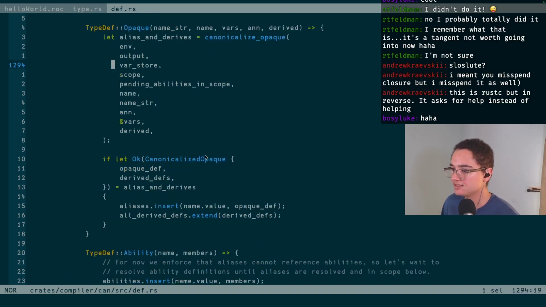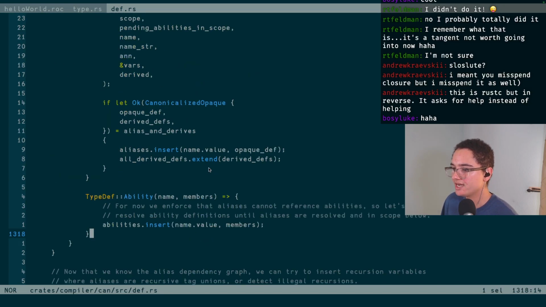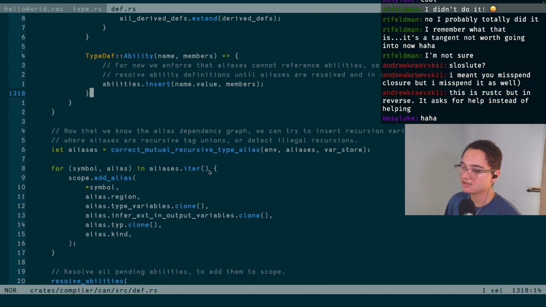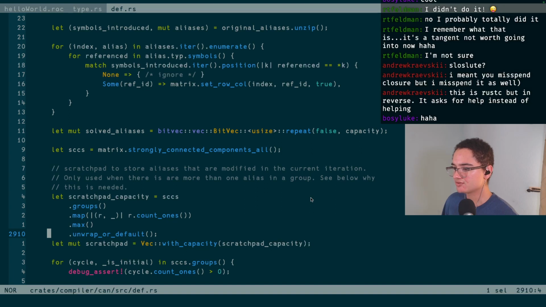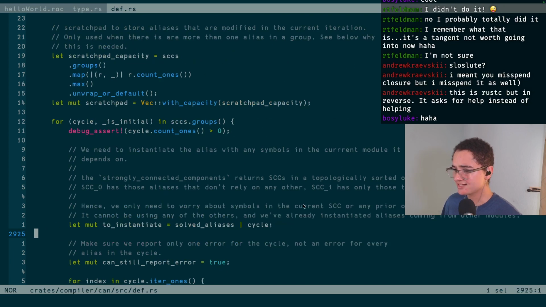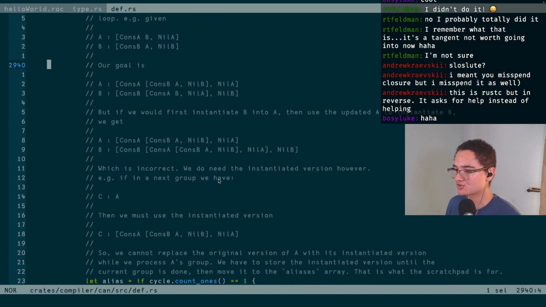So we just built up basically a graph of all the important aliases and information. But we now need to correct it. Okay, so this is probably the right function. If this is the right function, the question is, where does it figure out tags and do the looping? And again, as I said, this is 100% new code to me. I have not dug into any of this type of stuff, and most of it is done by people in the Roc compiler that are much smarter than I am. It's all just magical theory to me, so I may just end up getting stuck here. We'll see. But it's always good to try some things.